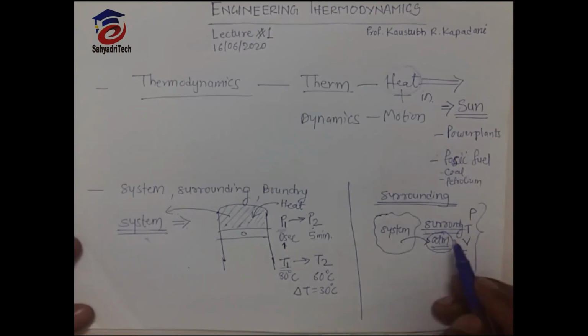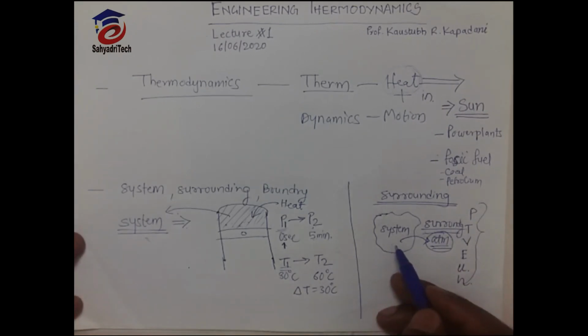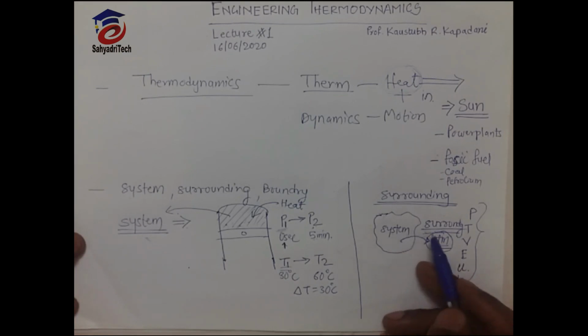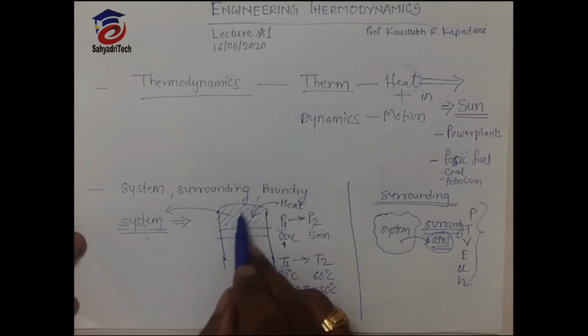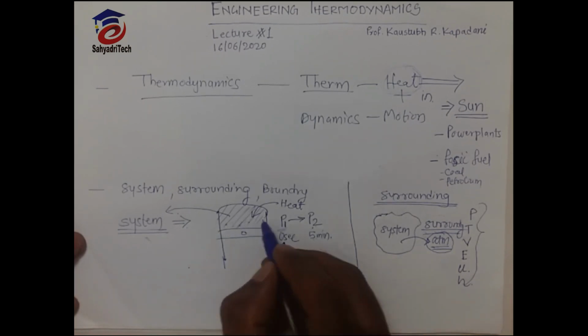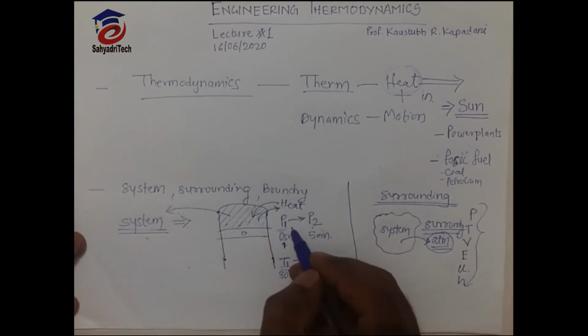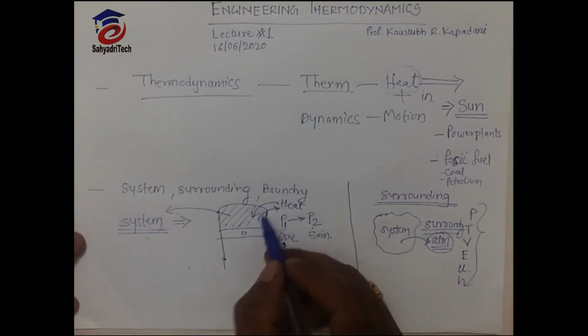The system will transfer heat to the surrounding, or we can take some heat from the surrounding and add it to the system, so the system temperature will change. So if this gas is the system, heat can transfer from system to surrounding and from surrounding to system. This way heat interaction will be there.